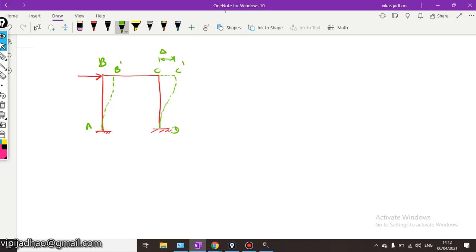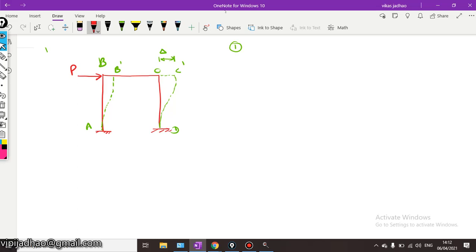When can this particular type of sway be possible? The first condition is unsymmetrical horizontal loading. Okay, this is the case of unsymmetrical horizontal loading. You can see in this particular problem some unsymmetrical horizontal load P is acting on this frame, and due to this the positions of B and C are changed to B dash and C dash respectively.